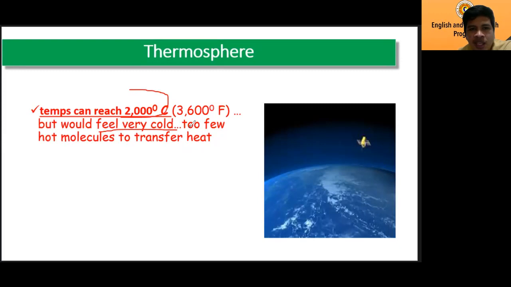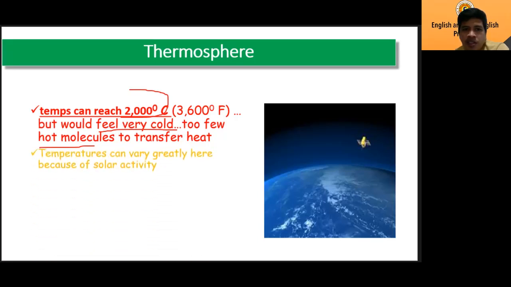Why is that, teacher? Because there are too few hot molecules to transfer heat. There are very few molecules, so they cannot transfer heat. That is why, although the temperature is very high, it would feel very cold. The temperature can vary here because of solar activity. Thermo means heat, because the temperature could get as high as 2000 degrees Celsius.